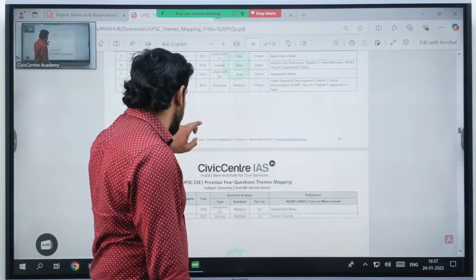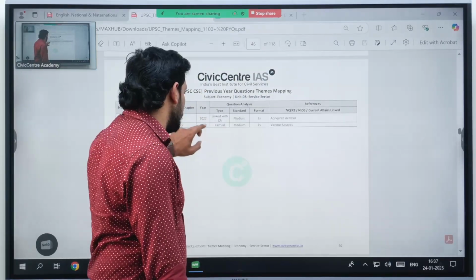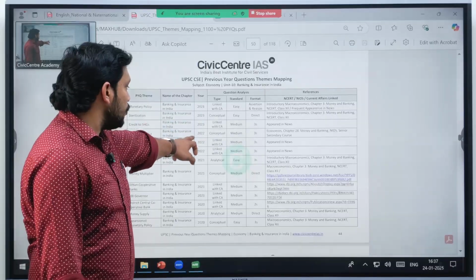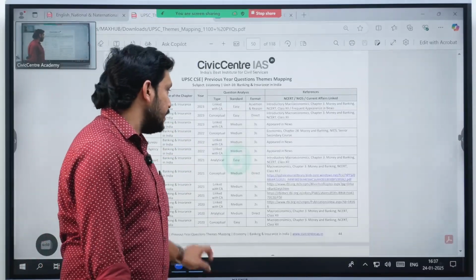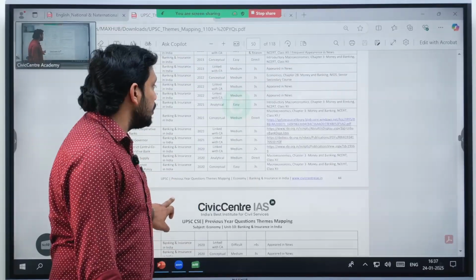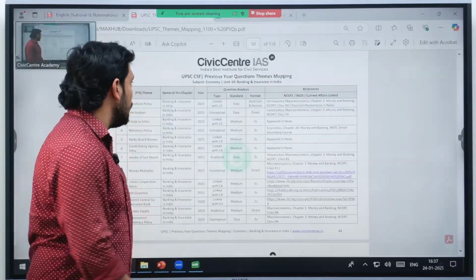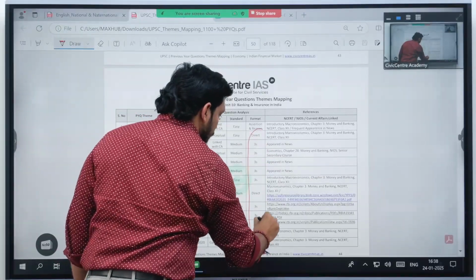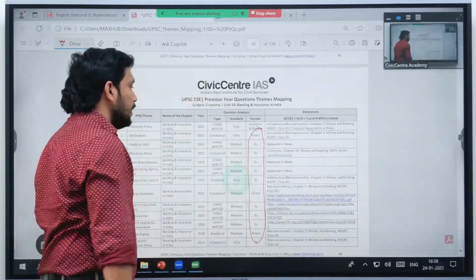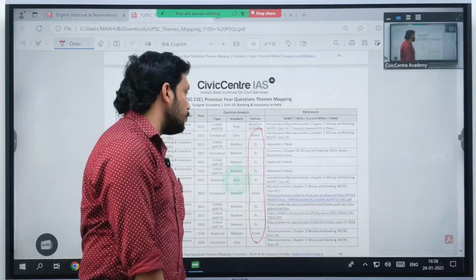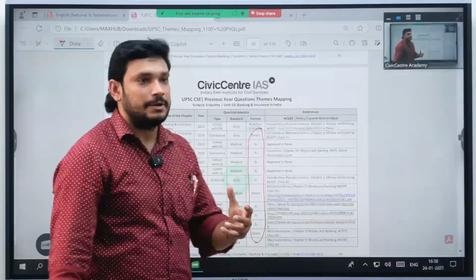First, we'll see banking and insurance in India. As I said, 3 to 4 questions they are asking every year. In 2020 and 2021, they are asking 3 to 4 questions. And how are they asking? If you see here, the entire questions are dominated by 3 statement questions. So what are they asking in 3 statement questions?